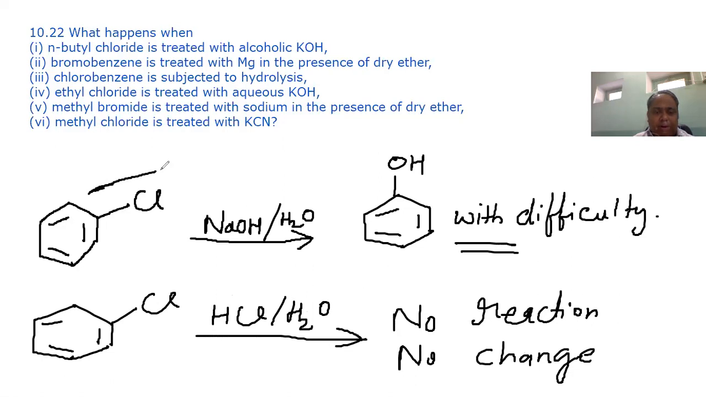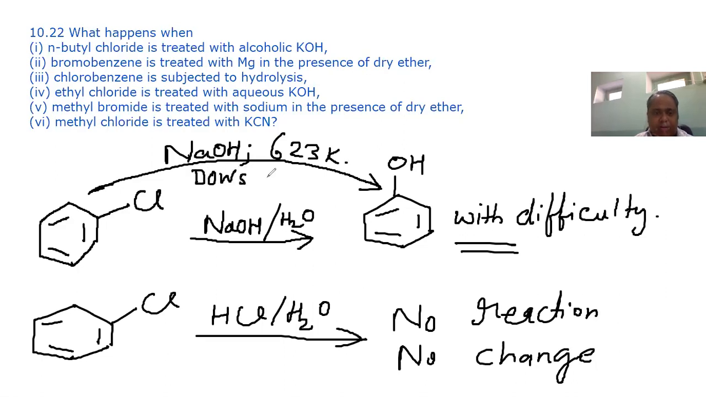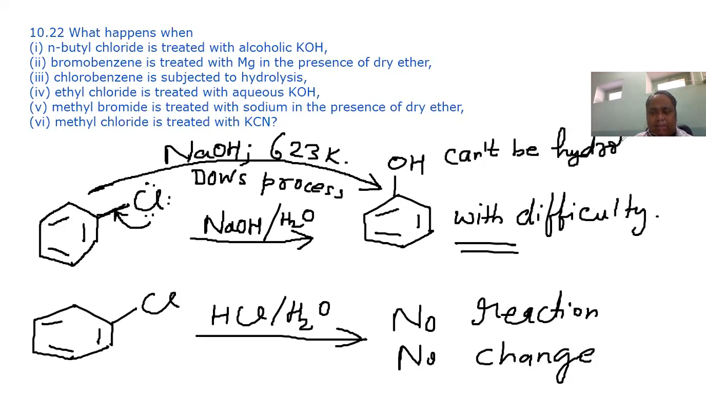This type of reaction is possible only when we fuse NaOH at 623 Kelvin. It is called Dow's process. This is because chlorine has a double bond character, so it cannot be hydrolyzed easily.